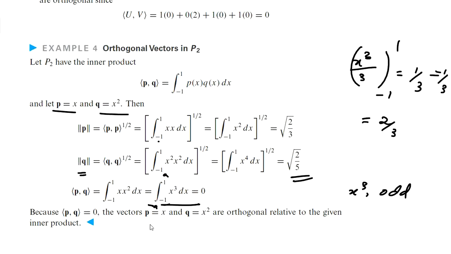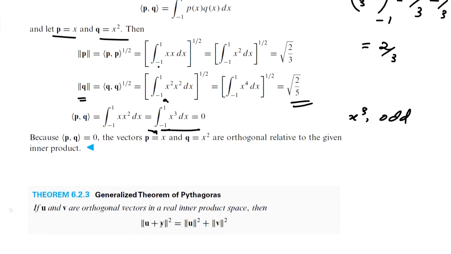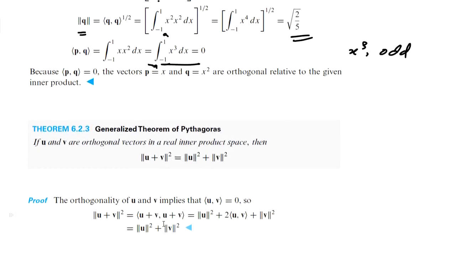Okay. Now, there is a generalized theorem for Pythagoras. Pythagoras theorem we know. In the case of a right-angled triangle, base square plus altitude square equals hypotenuse square.